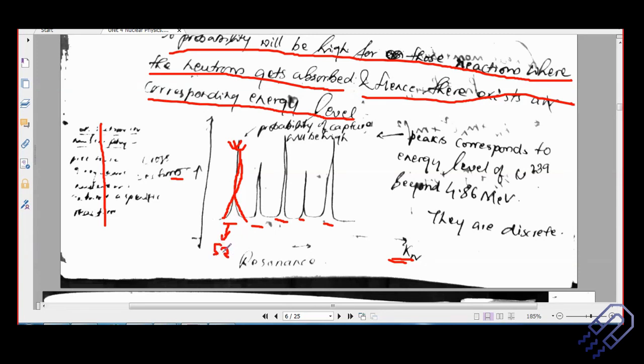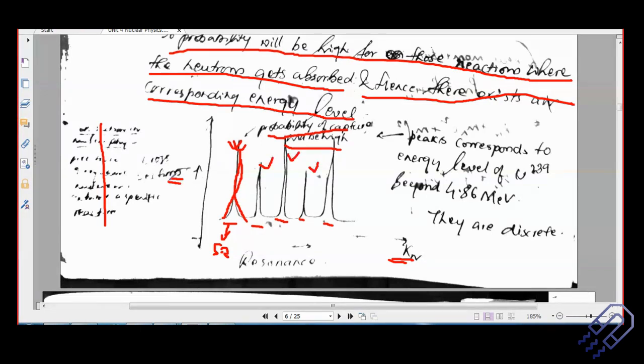So I will adjust the value of kinetic energy so that I am able to allow that neutron to be absorbed by uranium-238 to become uranium-239. In terms of the quantum mechanical expression, that will be given by the cross section. So the probability of capture will be high, and that's why we get a peak. We have got 1 peak, 2 peaks, and it might be more or fewer.